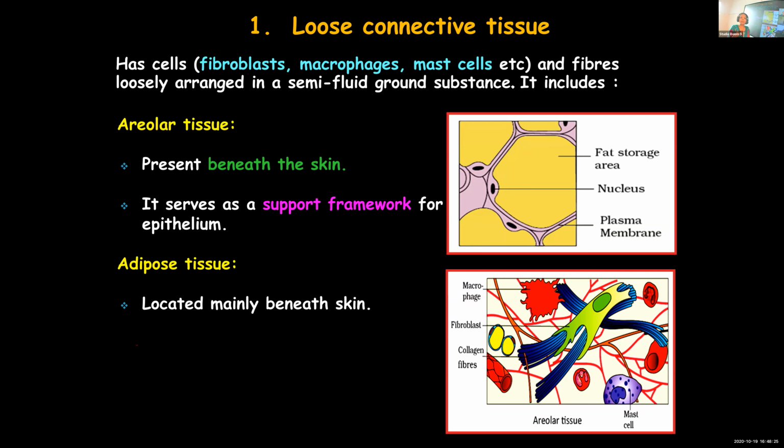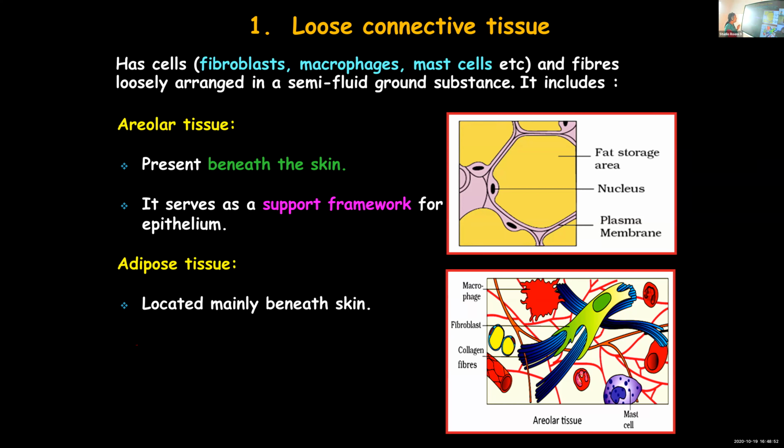It acts as a support framework, providing extra support to the epithelial tissue. Apart from that, they serve many other functions. It will help in repairing the damaged tissues, provide support to the internal organs, fills the space inside the internal organs. So apart from the function given in your textbook, they perform many more functions.